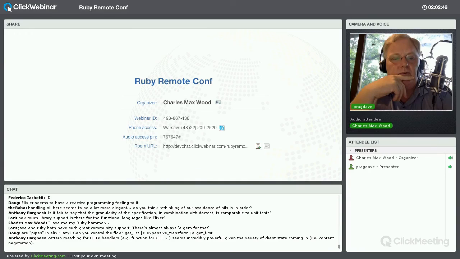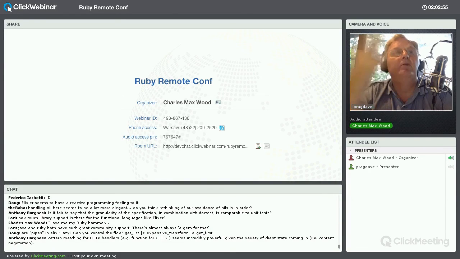And pattern matching for HTTP handlers, you're absolutely right. And that is actually a really good example of using pattern matching. The thing that I want to get across, though, is that pattern matching applies to more than just obvious pattern matching. It actually applies to state transitions, and it applies to regular business logic as well.